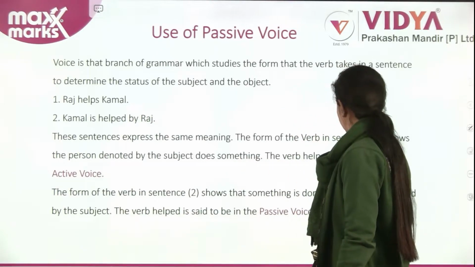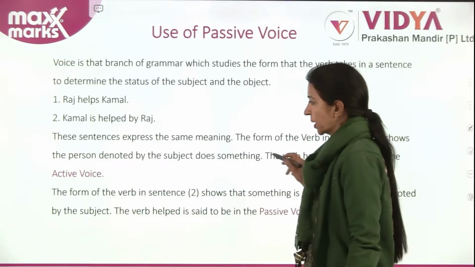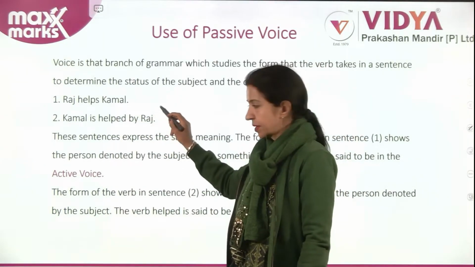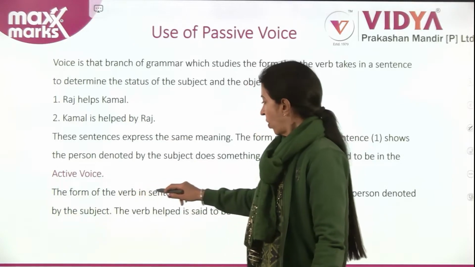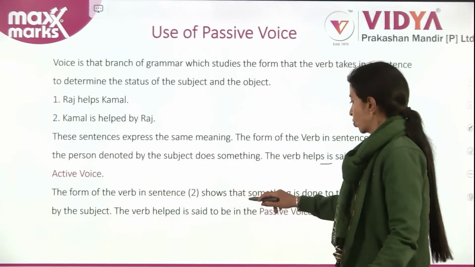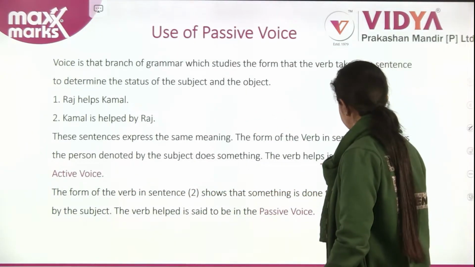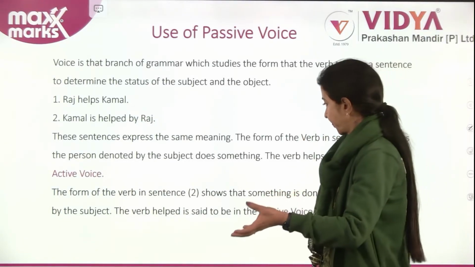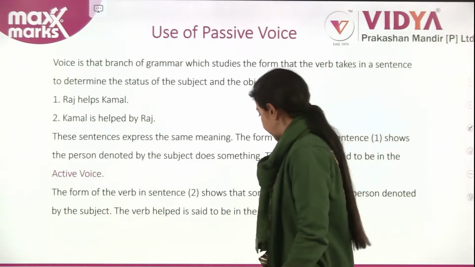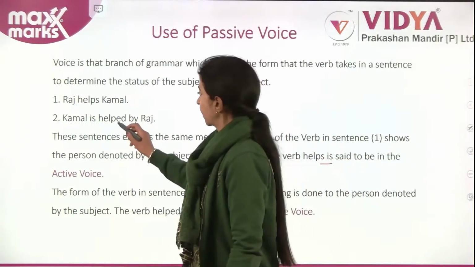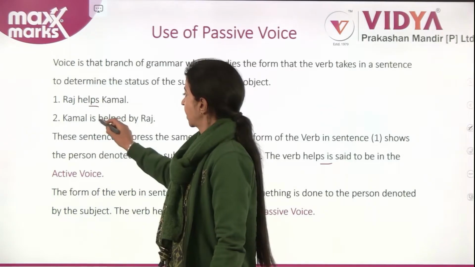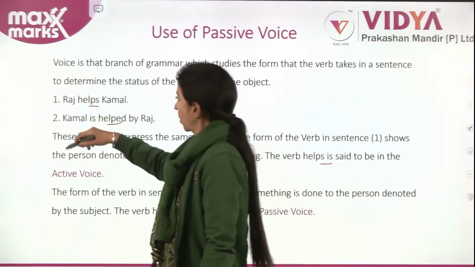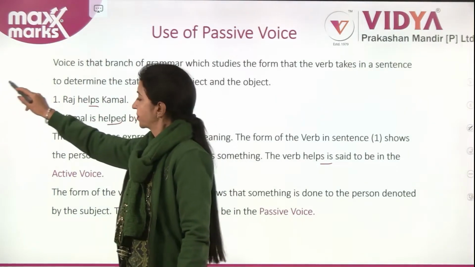The verb helps is said to be in the active voice. The form of the verb in sentence 2 shows that something is done to the person denoted. The verb helped is said to be in the passive voice. The meanings remain the same. The voice changes.